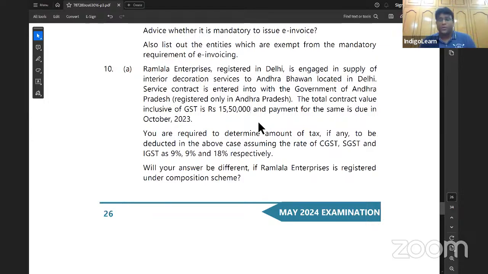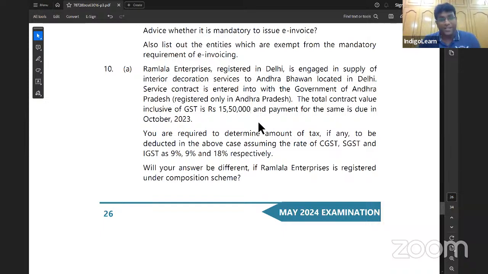First of all, the concept of TDS is applicable as per section 51, my dear friends. Whenever the contract value, that is the total value of supply under a contract, exceeds 2,50,000, and the recipient is a department of central government or state government or a local authority or governmental agency or an authority or board which is set up by the government, or a public sector undertaking, in all these cases the concept of TDS is applicable. Here, if you observe carefully, the contract is 15,50,000 inclusive of GST. So even before GST, it is more than 2,50,000.